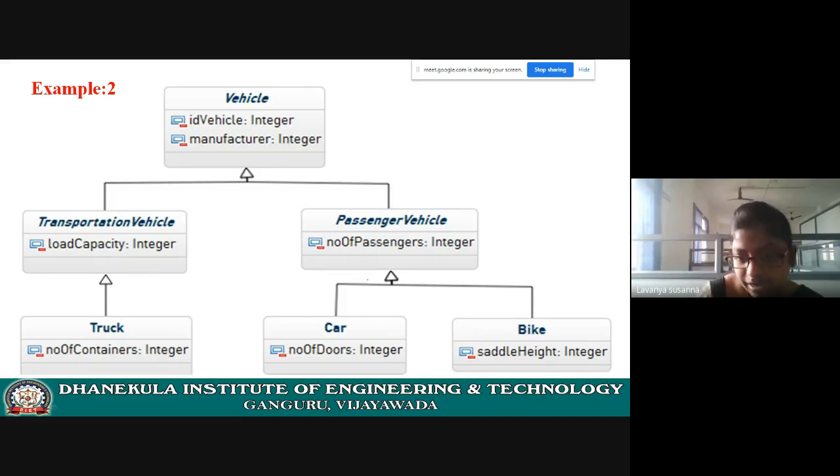Next, passenger vehicle. Here, see here, car is a passenger vehicle. Car is a relationship. Here, is a relationship is important. Is a. Now, see the symbol here. It means it is an inheritance. Triangle and line, it is an inheritance. Now, this triangle symbol is pointing to passenger vehicle. That means passenger vehicle is a superclass and car is a subclass.